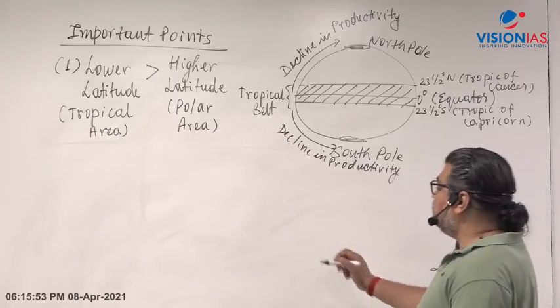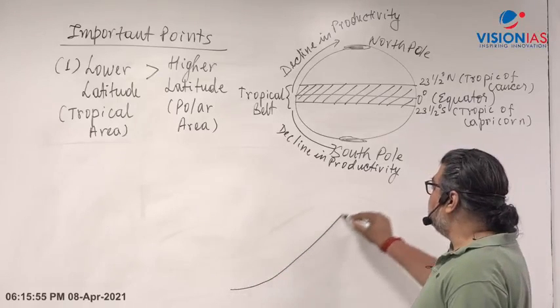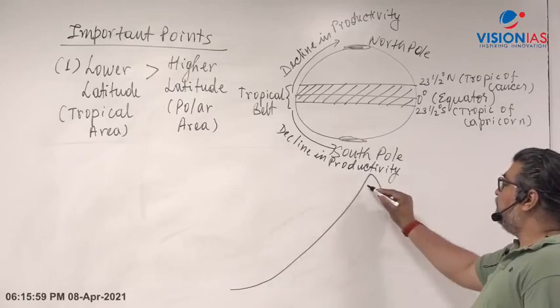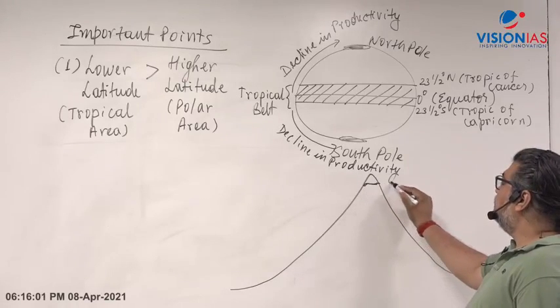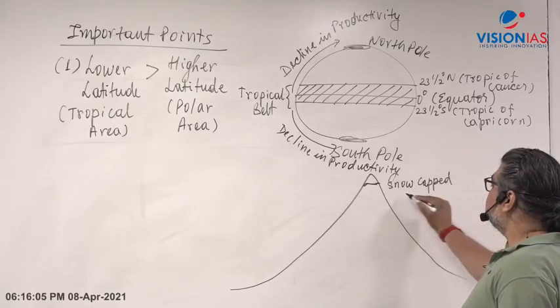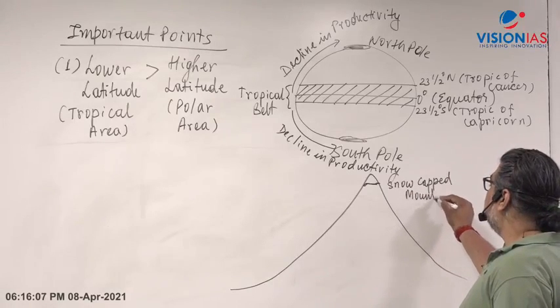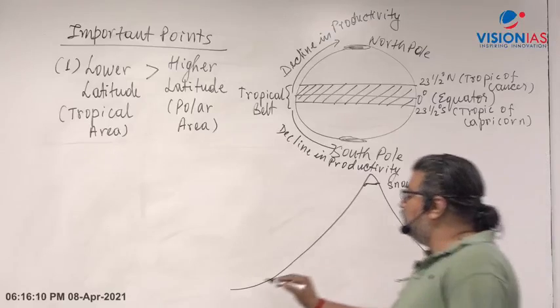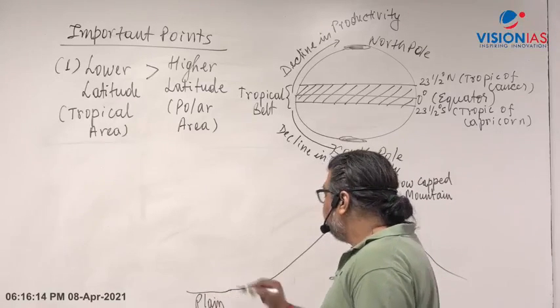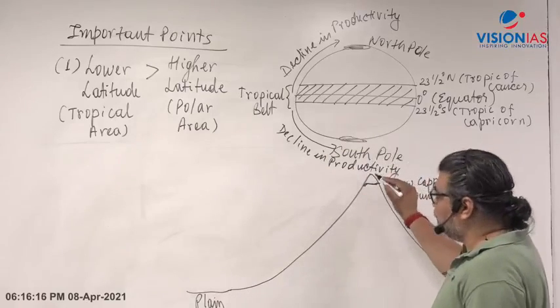Now let's look at the part of mountain gradients. Let's say the Himalayan range. I'm connecting with the mountain. Let's say you have a snow-capped mountain or glacier here. Now let's look at this. This side is a plain area, right? And here you have the higher reaches.